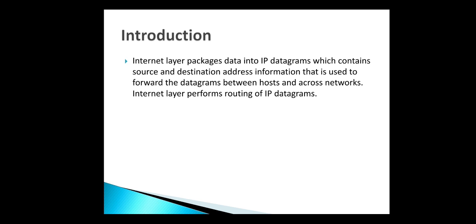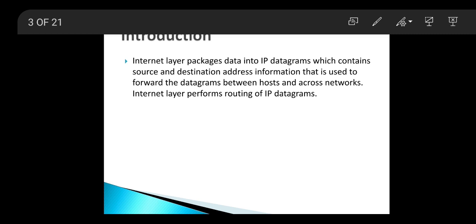Introduction. The internet layer packages the data into IP datagrams, which contain the source address and destination address information that is used to forward the datagrams between hosts and across the network. Internet layer performs routing of IP datagrams.